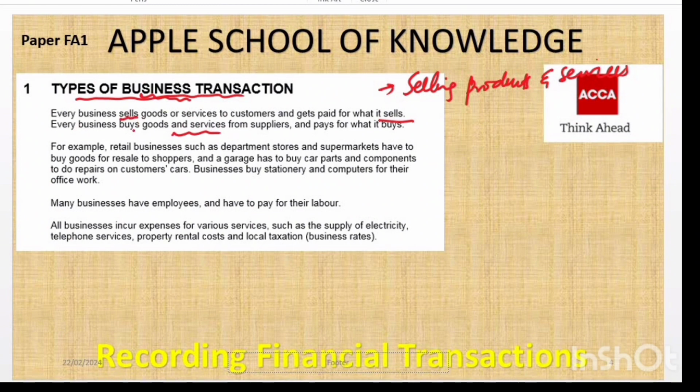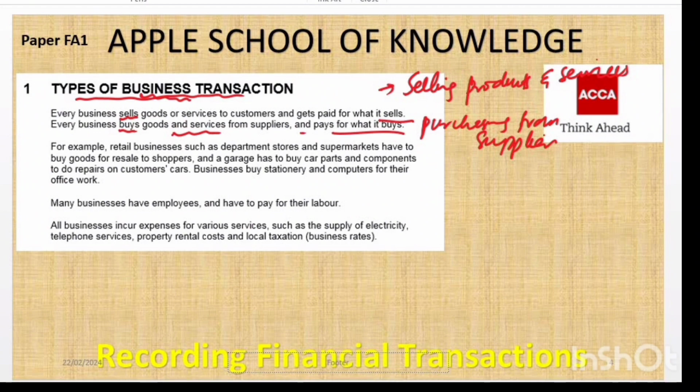The second thing is that every business buys goods and services. The first one was about selling; the second one is about purchasing. So purchase supplies and pay for work. Purchasing from suppliers means that to operate, businesses need to buy goods and services from suppliers. This includes inventory for retail stores, parts for repairs, or office supplies like stationery and computers. Clear?